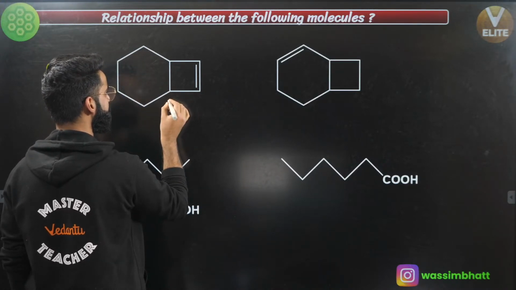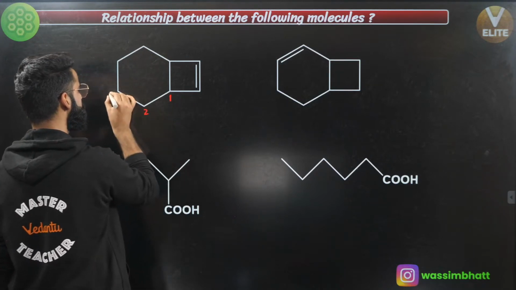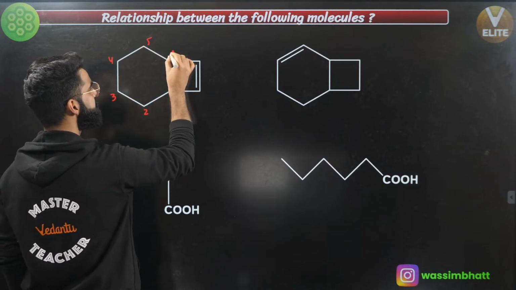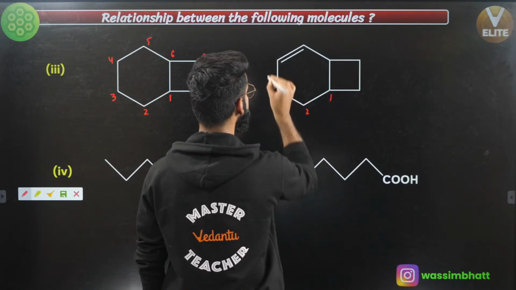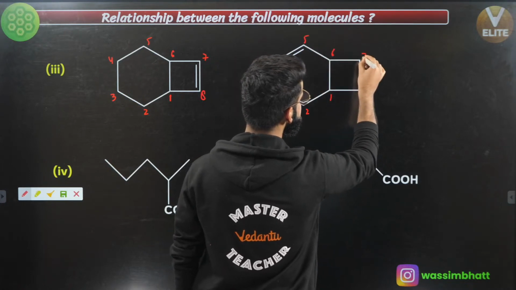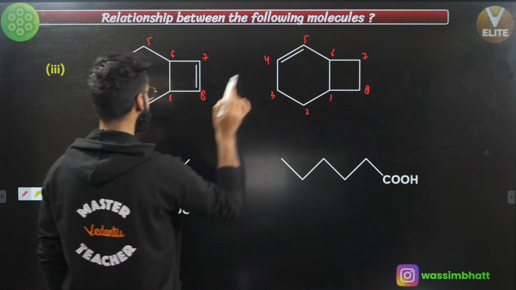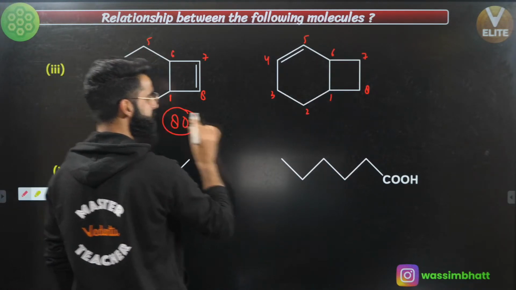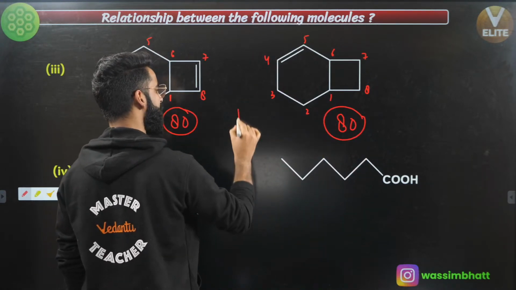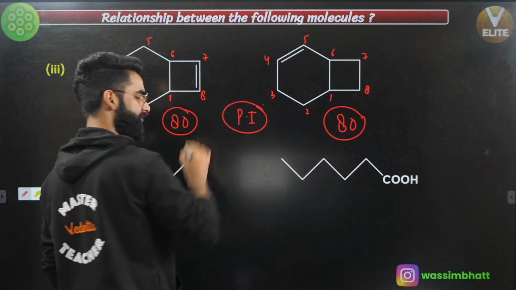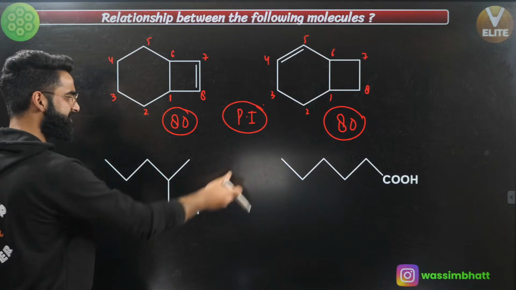Now, I'll give the numbering. This is a bicyclo compound. We start the numbering from the bridgehead. It's 1, this is 2, 3, this is 4, 5, 6, 7, 8. Similarly, this is 1, 2, 3, 4, 5, 6, 7, 8. Is there any substituent attached? No. Is there any substituent attached? No. So the AB number for this is going to be 80. The AB number for this is again going to be 80. The AB number for both the isomers is same. So again, these two isomers are going to be your position isomers. Very simple, as simple as that. Correct?